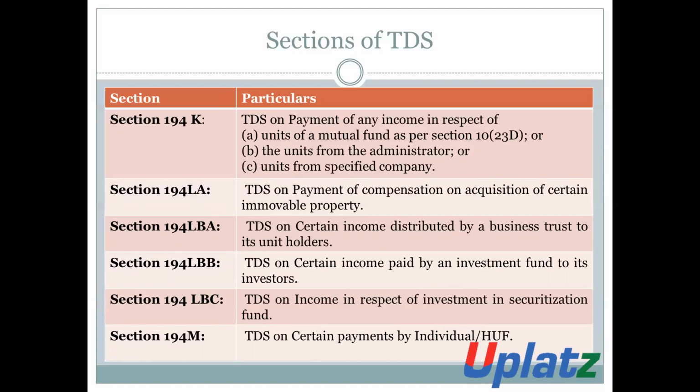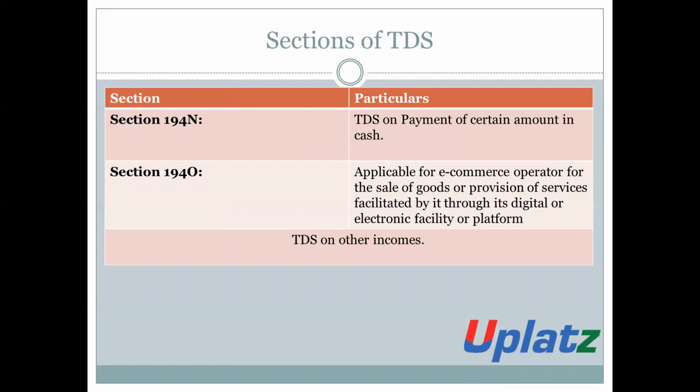Section 194M, TDS on certain payments made by an individual or HUF. Section 194N, TDS on payment of certain amounts in cash. Section 194O, TDS which is applicable to the e-commerce operator when the e-commerce operator sells any goods or provides any services which are facilitated by them through its digital or electronic platform.